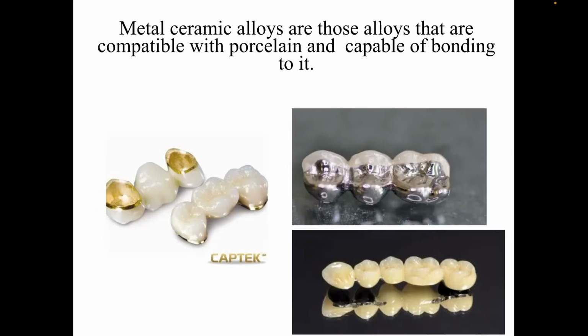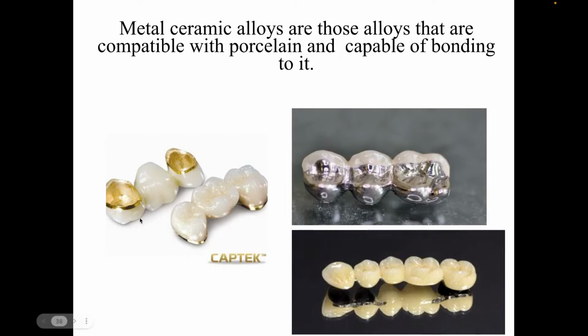So metal ceramic alloys are those alloys that are compatible with porcelain and capable of bonding to it. So these are the metal alloys and this is metal ceramic, and these are the ceramic, or nowadays we can call them zirconium crowns. So this is a bridge of teeth, and this is also a bridge in which more than a single tooth is included, or more than two teeth, so it is called a dental bridge.